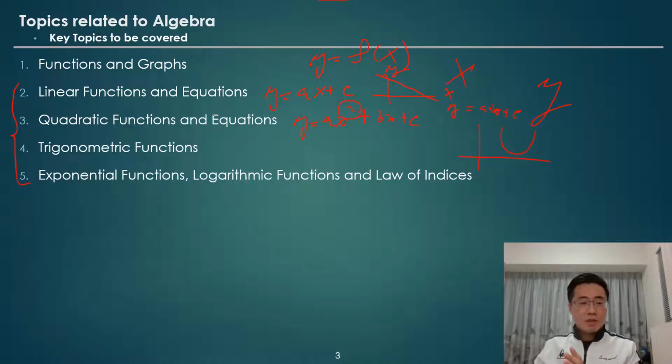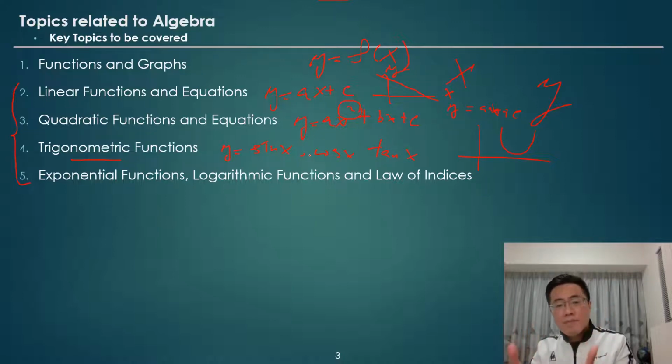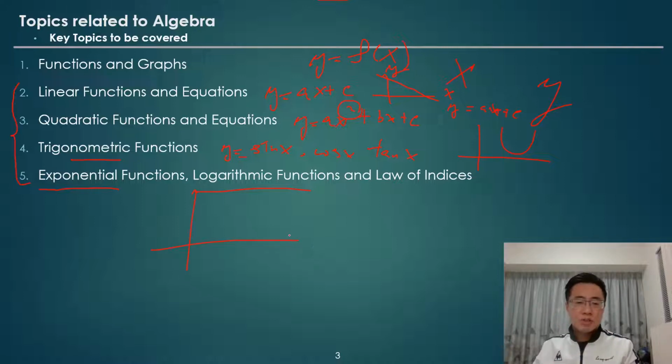Next, in the chapter on trigonometric functions, we'll talk about functions like y equals sine x, cosine x, or the last type, tangent x. The x here is not a real value but an angle. The trigonometric function takes the angle and outputs the corresponding value. And then the last types of function are the exponential function and also the logarithmic function. The shape of the function will be very different from the linear or quadratic function. The shape will be something like this.